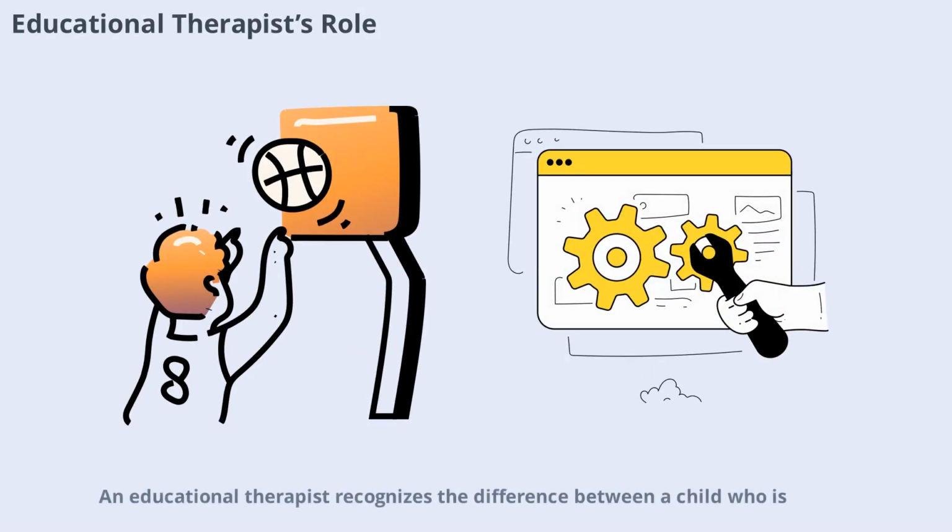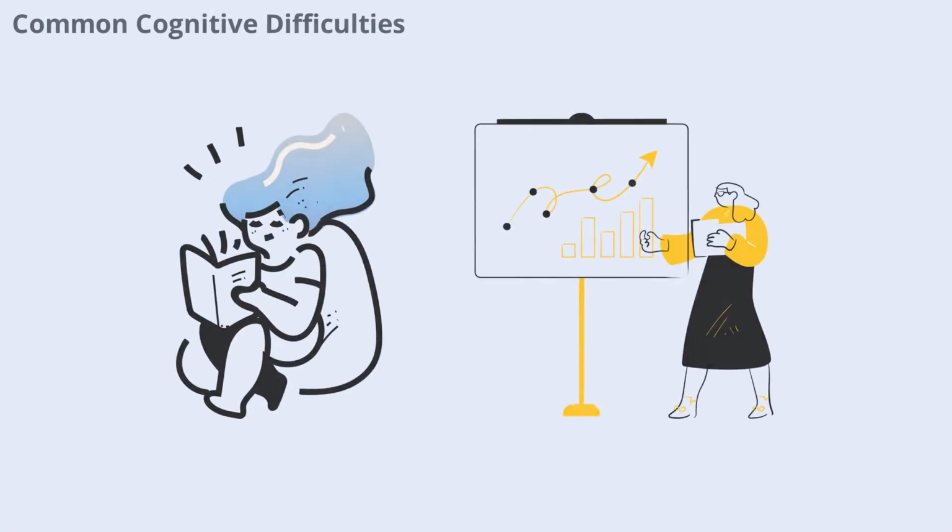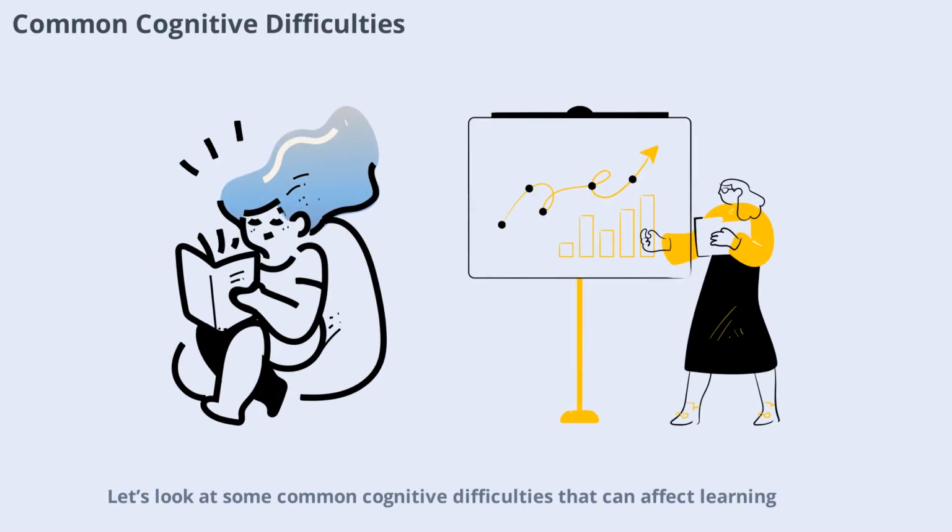An educational therapist recognizes the difference between a child who is not trying and a child who is struggling due to cognitive limitations. Instead of blaming the child, the therapist looks for the underlying cause and designs strategies to help. This approach is more compassionate and effective, leading to better outcomes for students. Let's look at some common cognitive difficulties that can affect learning. These include weak working memory, poor language processing, immature executive function, and poor attention control. Each of these areas plays a unique role in how children process information and succeed in school. Understanding these difficulties helps teachers and therapists provide the right support.